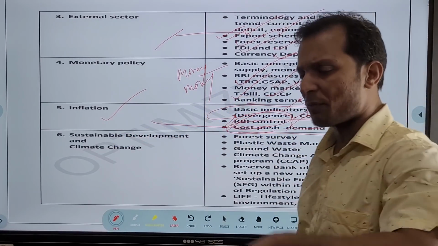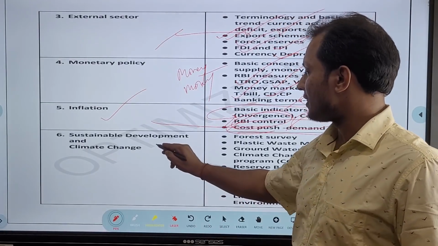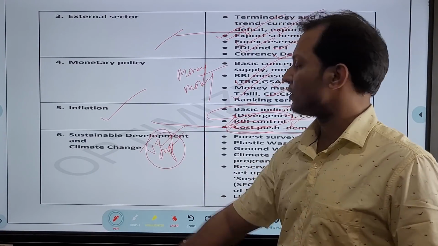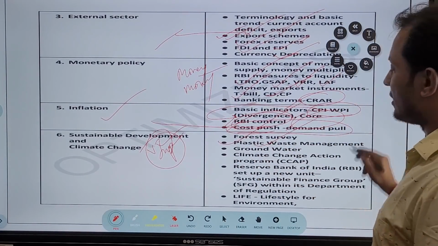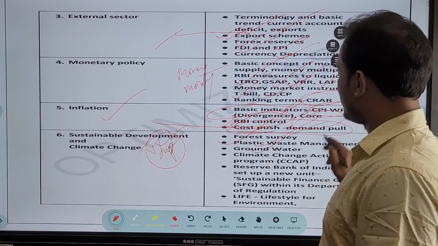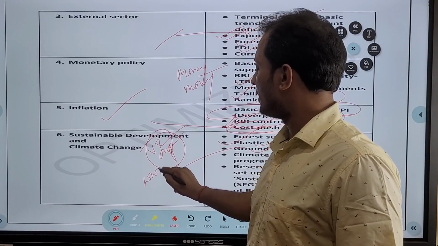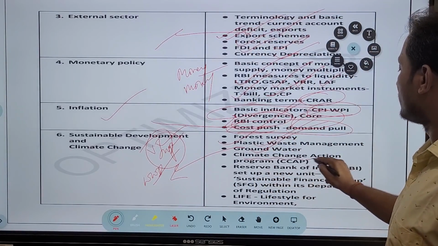You see, all these topics we have discussed in the first part of the current affairs on the economy, guys. As far as sustainable development, very important chapter in the economic survey. I am expecting one question to come from here. Forest survey is very important. Plastic waste management is very important. Groundwater is very important. Groundwater is important because this year's World Water Day theme was groundwater. So very important, groundwater. Then climate change action program.